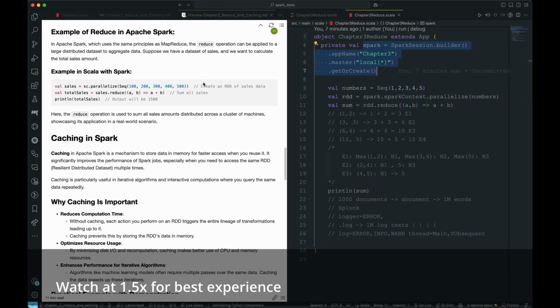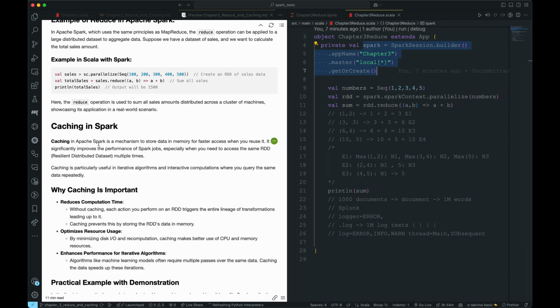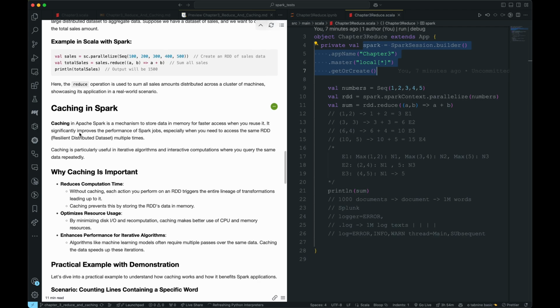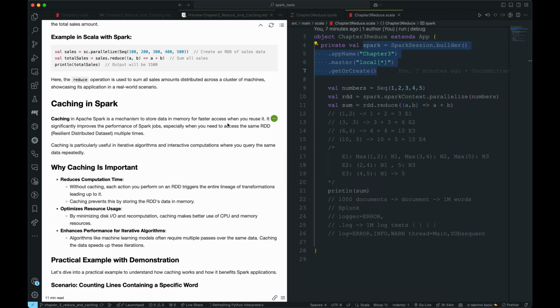So here it's all about caching. Now why is caching important? I hope you all know about caching. Caching is basically storing the results in memory to avoid recomputation again and again. It could be recomputation, it could be making an additional network call to some other service, it could be anything. But caching basically saves you, it's like accessing smaller things quickly instead of reading it again from the source file, which could take a lot of time or processing. So there's a mechanism to store data in memory for faster access when you reuse it.